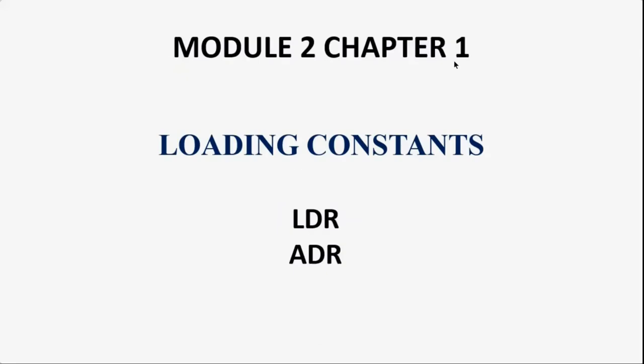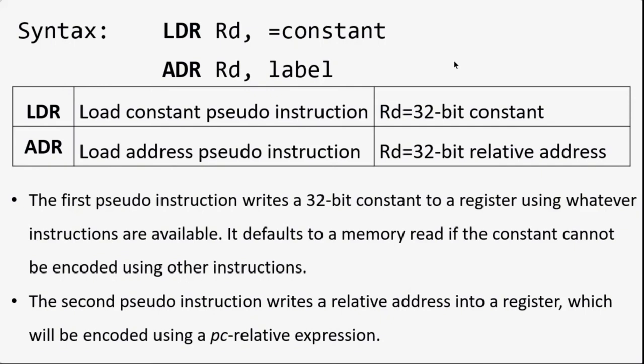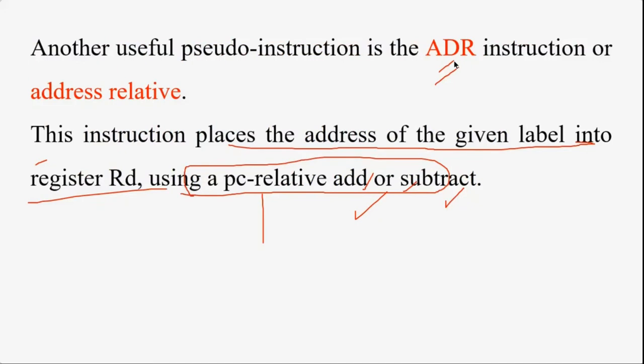There are only two instructions we can use to load big constant values, like 32-bit numbers: either LDR or ADR. If you really want to copy 32-bit data, then we go for LDR. If you want to copy the 32-bit address of a particular variable, then we go for the ADR instruction. So this is about the LDR and ADR instructions.